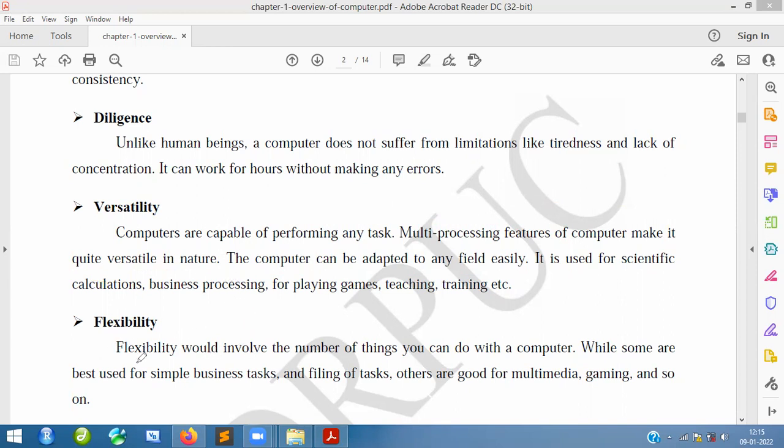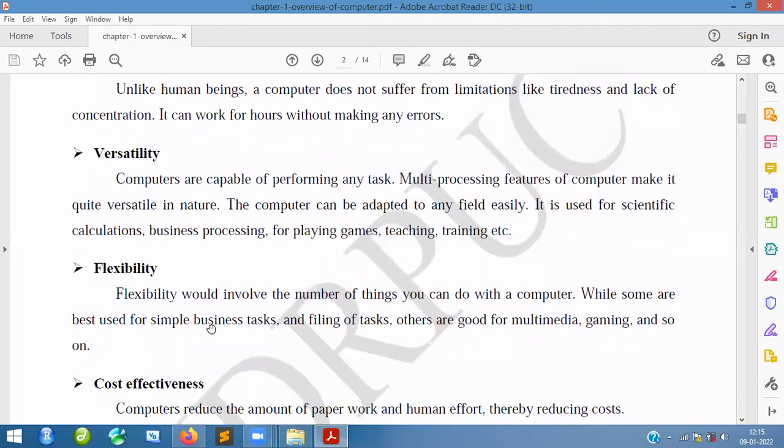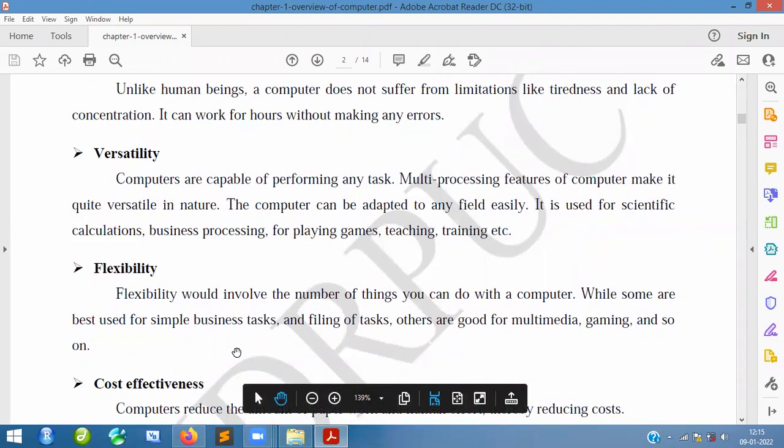Flexibility is also very important. Flexibility involves the number of things you can do with a computer. Some of the best uses of computers are filling tasks, multimedia and gaming, so many things. That is why we use the computer, for business purposes and many other things.